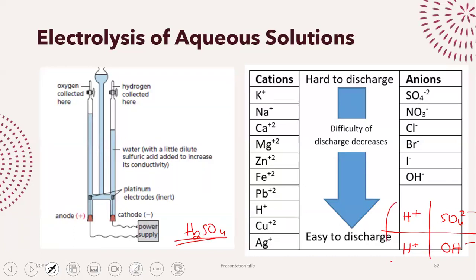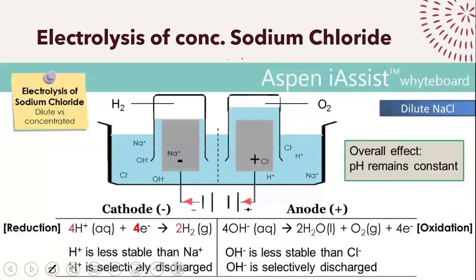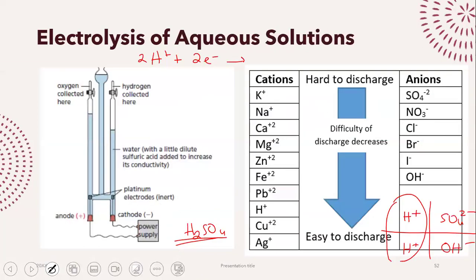Okay, positive ions, still somewhat easy. Both of them are hydrogen. So obviously, who is going to go to the cathode? Hydrogen. Hydrogen is going to go to the cathode and it's going to be reduced and it's going to give you hydrogen gas. But at the anode, now I have two options. I have sulfate ions and I have hydroxide ions. Now what? So in this case, we will take a look at the reactivity series.